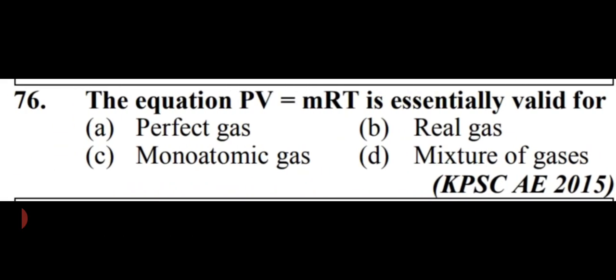Next question is: the equation PV equals mRT is essentially valid for. Friends, it is asking about the validity of PV equals mRT, which is a law. Options are perfect gas, real gas, monatomic gas, or mixture of gases. So friends, the equation PV equals mRT is essentially valid for perfect gas only. That is option number A, perfect gas.